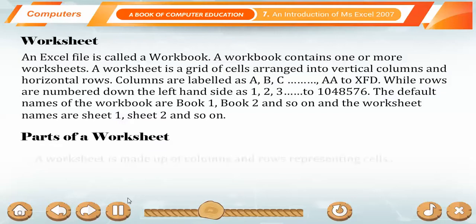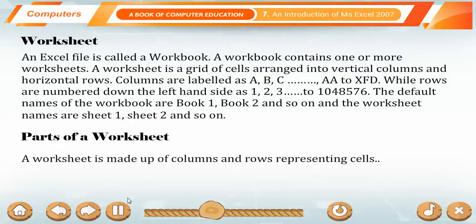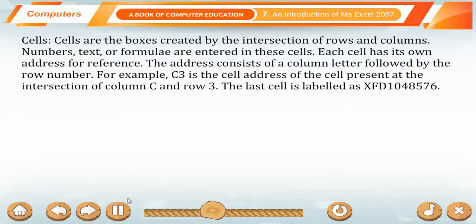Parts of a worksheet. A worksheet is made up of columns and rows representing cells. Cells. Cells are the boxes created by the intersection of rows and columns. Numbers, text or formulae are entered in these cells. Each cell has its own address for reference.